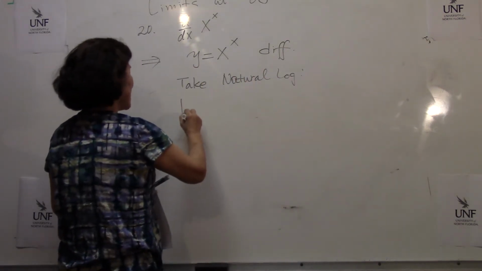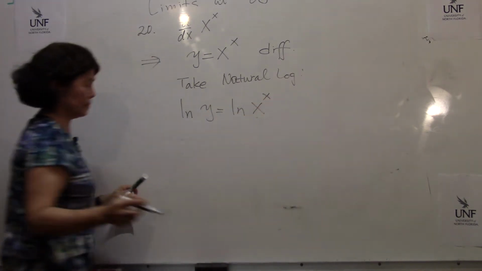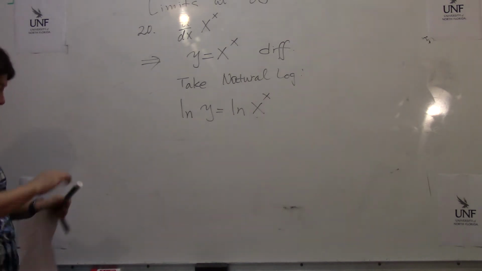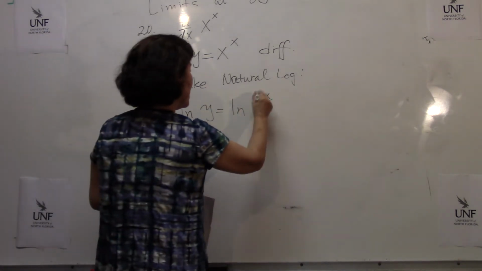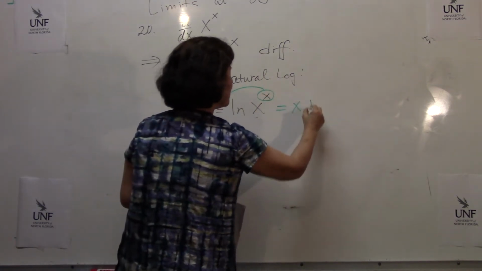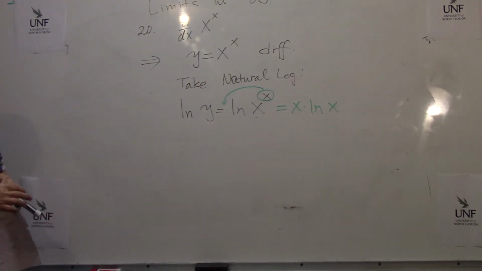Meaning, we are going to say ln y equals ln x to the x. Now, something interesting happens over here. Because x is a power, this one comes in front. So it becomes x times ln x. You see? So ln y equals x times ln x.